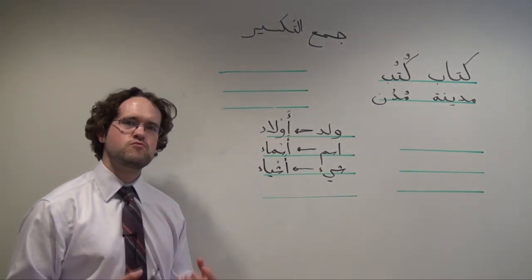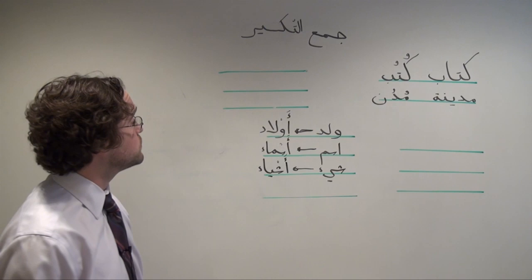Again, we have the same rhythm, the same internal rhythm for these words.